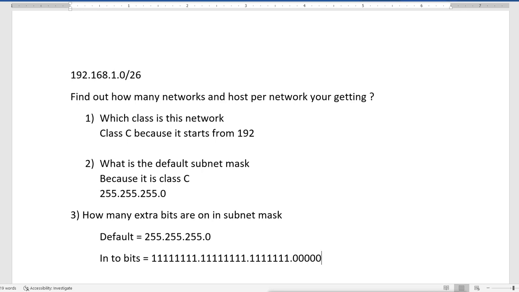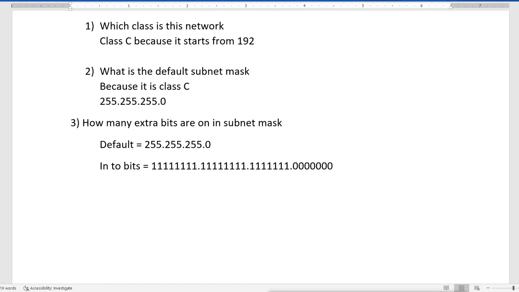This is the default subnet mask in bits, and that means 8 plus 8 plus 8 plus 0, equal to how many bits? 24.